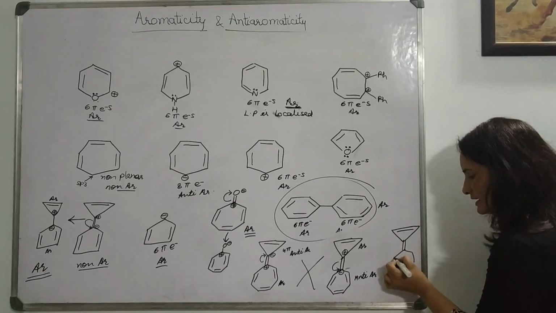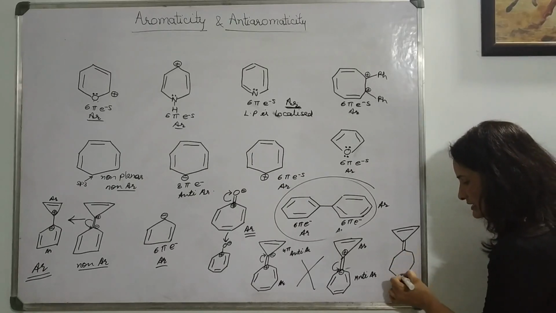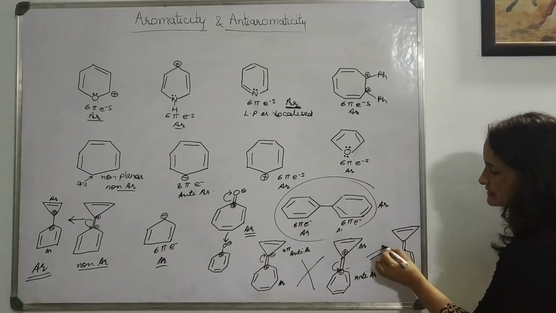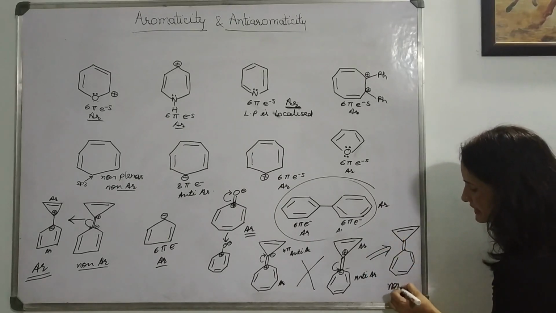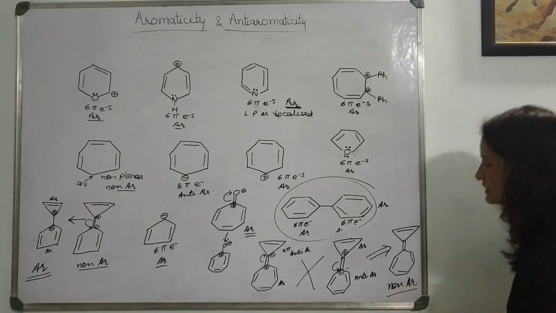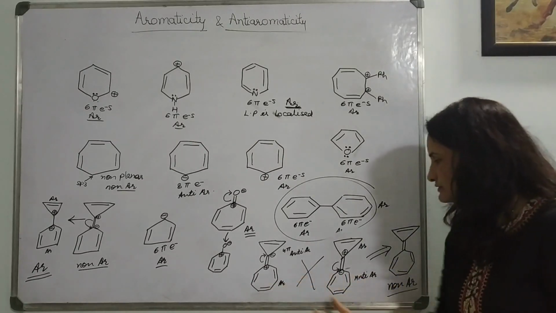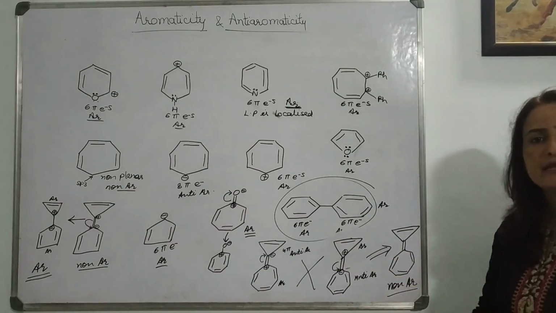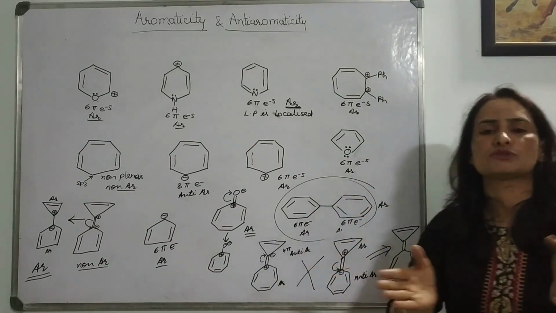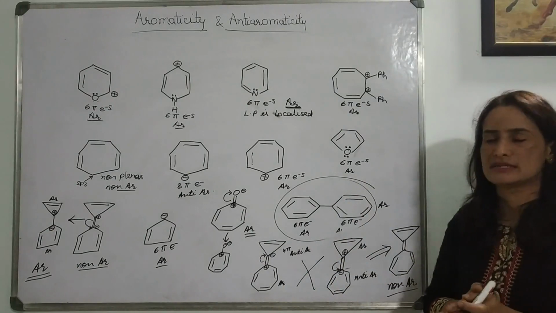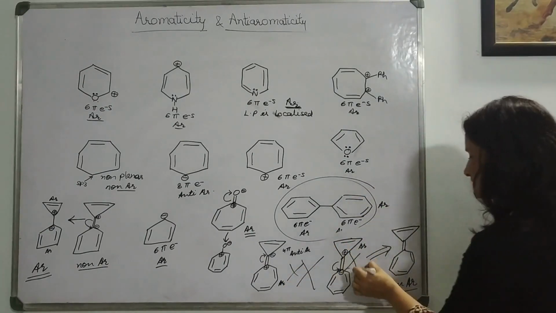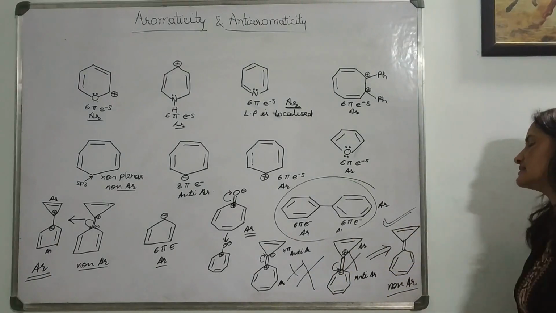It is not going to kill itself by becoming anti-aromatic. It will stay like this. So it will remain non-aromatic, because we have seen after trying shifting upward or downward, in both situations the molecule is not attaining whole aromaticity. So that's why the molecule will not opt for this one, not this one. It will stay in the same form.